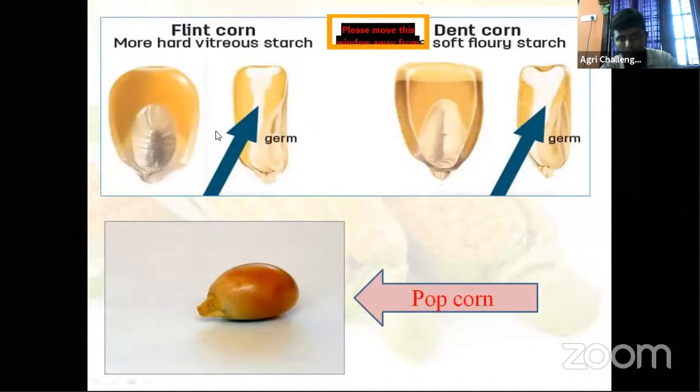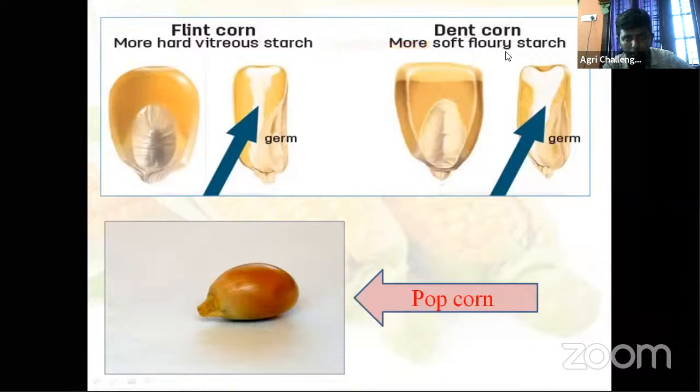Just see here how it looks like. Flint corn is more hard. It is a starch. This is a small portion of germ. Dent corn, see what is the different appearance. This one is popcorn. Popcorn is the extreme form of your flint corn.